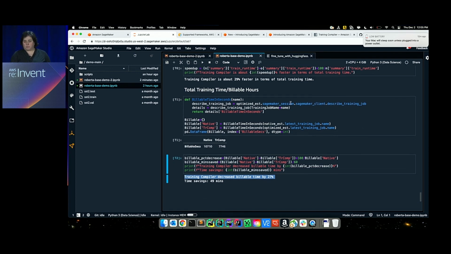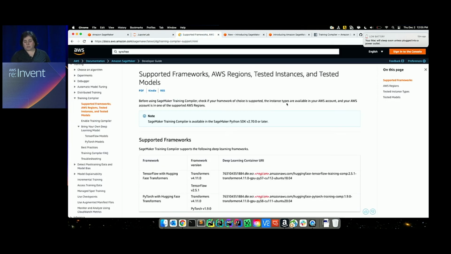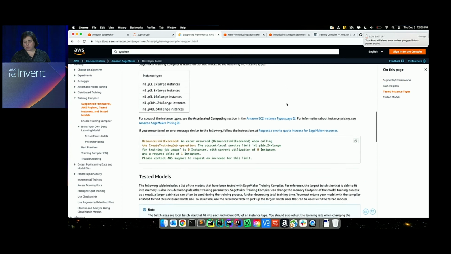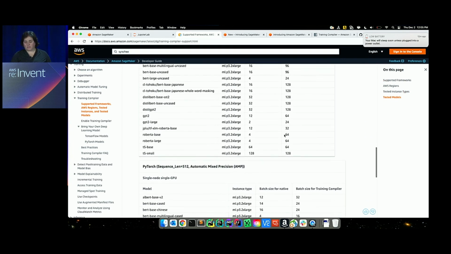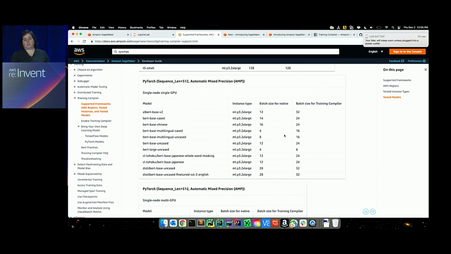In our public documentation, you can see some of the tested instances and also the batch sizes that you might want to start with. We have been publishing these to make it easier for you to get started. And this is our developer guide for SageMaker.